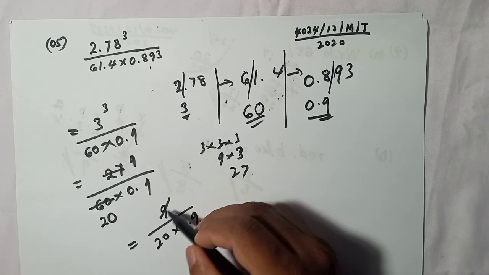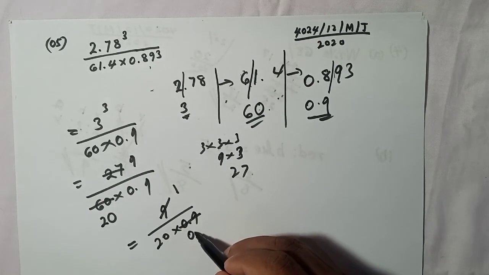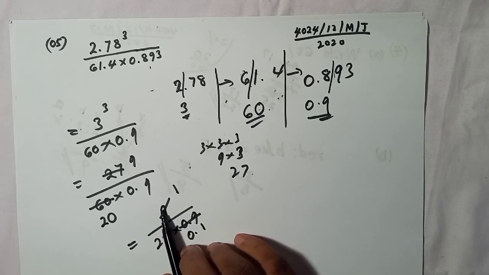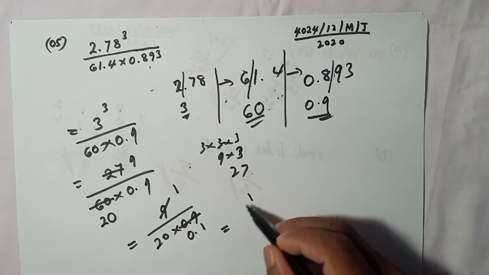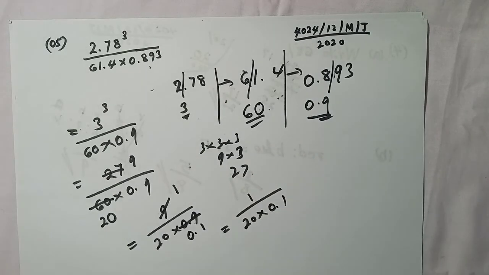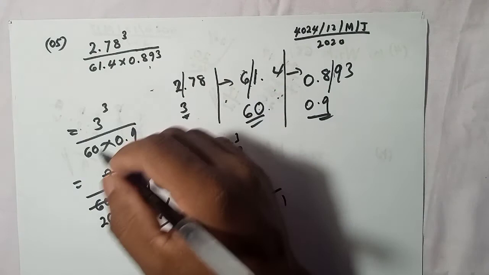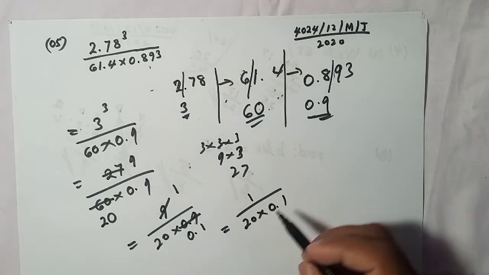How many 9s are there in 9? 1. How many 9s are there in here? In 0 there's no 9. In 9 we have 1. Here try to understand, I divide this one by 9 and also this one by 9, right? So this is the answer. Now again I will write here 1 over 20 into 0.1, right? After you understand these things, you can do this within one step. Now I am showing how it happened.